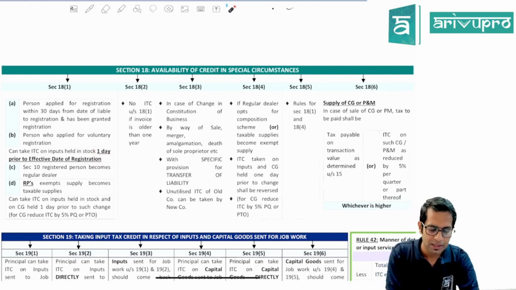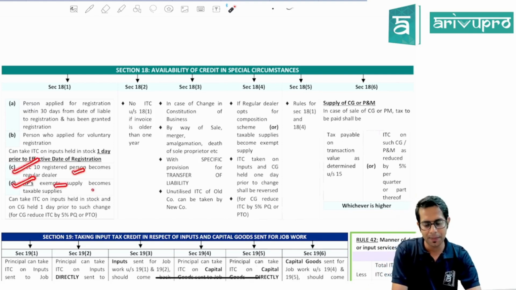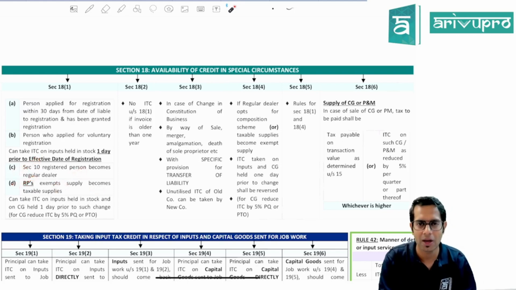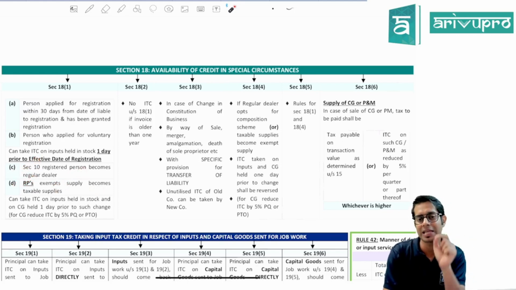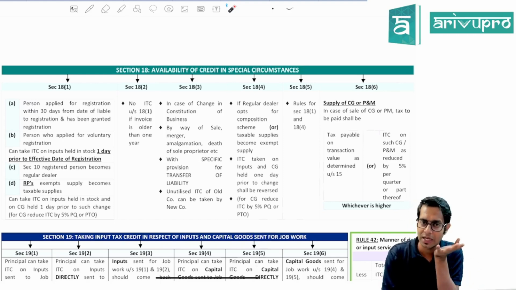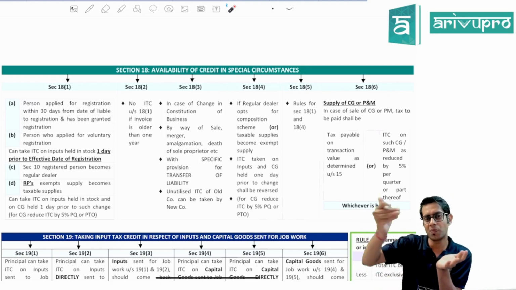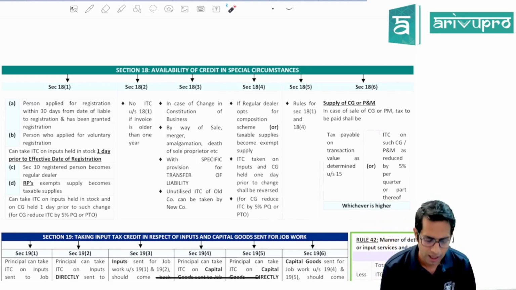Similarly, if a person who was registered under section 10 becomes a regular dealer, or a registered person whose exempt supplies become taxable supplies, then these people can also take input tax credit on inputs held 1 day prior to the change, as well as capital goods held 1 day prior to the change. On capital goods, the ITC which is required to be taken by them should be reduced by 5% per quarter or part thereof from the date of purchase of that asset to the date of change.